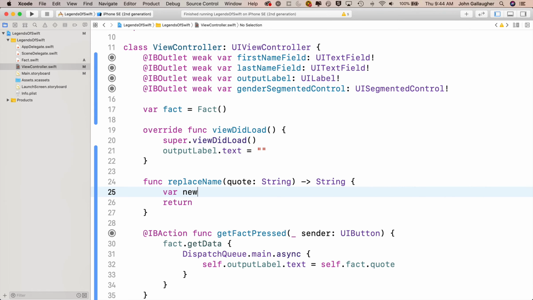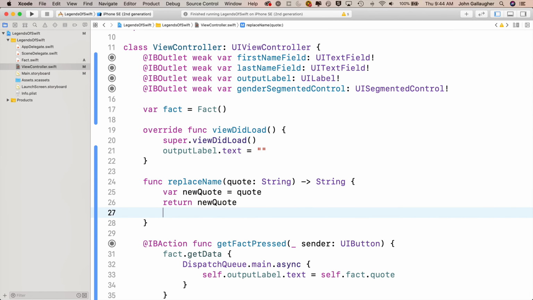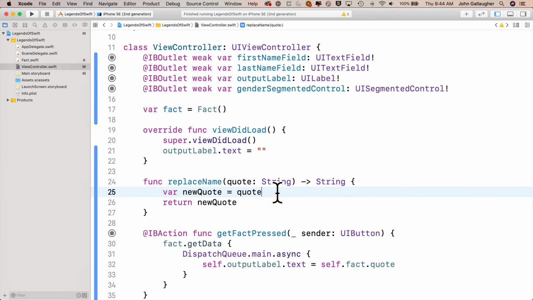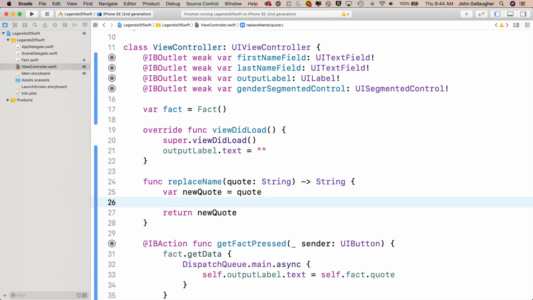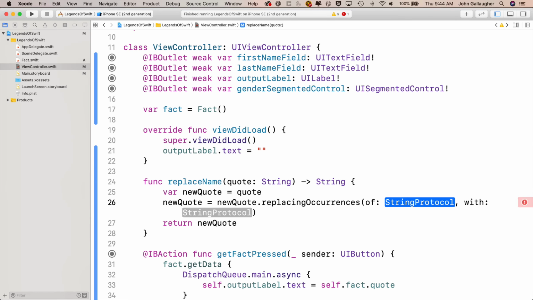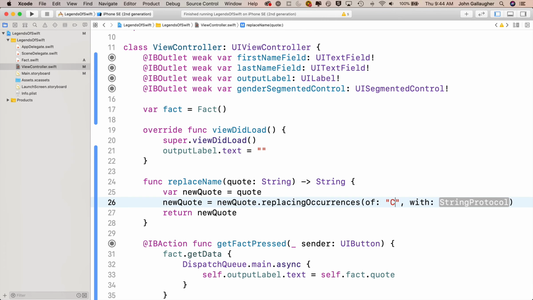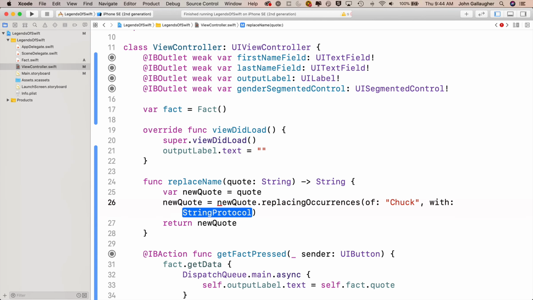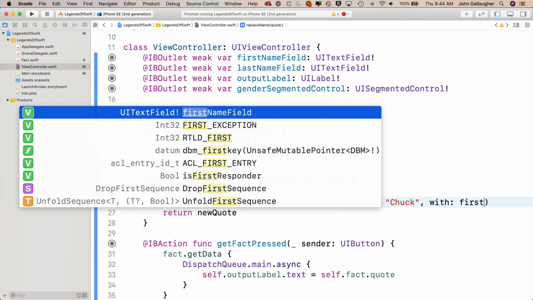Let's see, up here we'll say var newQuote equals quote, because we're going to take this quote, which comes in as a constant, and we're going to modify it, and we'll return that newQuote. And then down below, we'll just use replacingOccurrences(of:). So we'll say newQuote equals newQuote dot replacingOccurrences(of:). And we'll select this first option here, which takes a look at a string. So replace an occurrence of one string with another string. And we'll replace occurrences of Chuck with a capital C with firstNameField.text!.